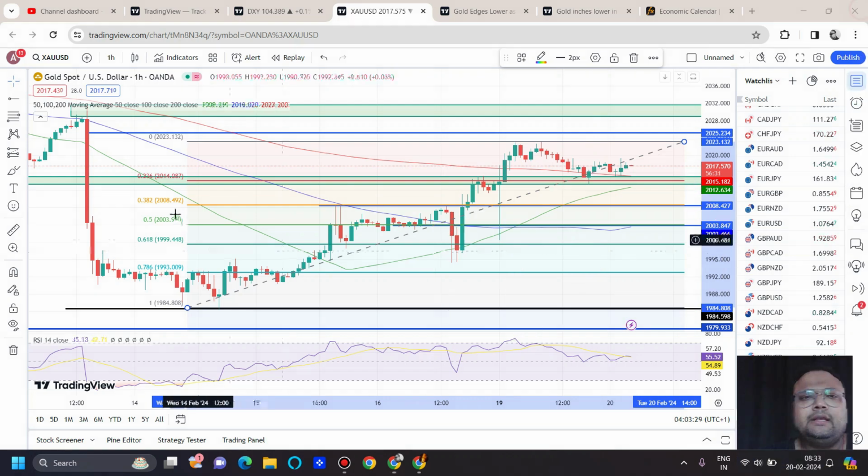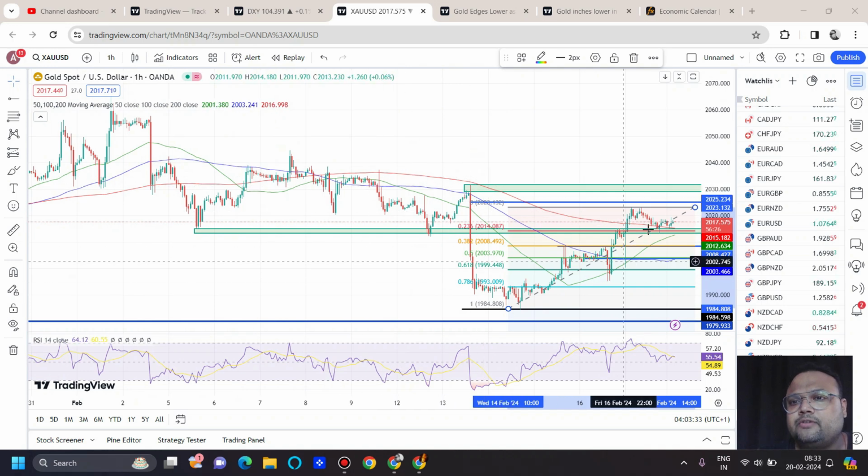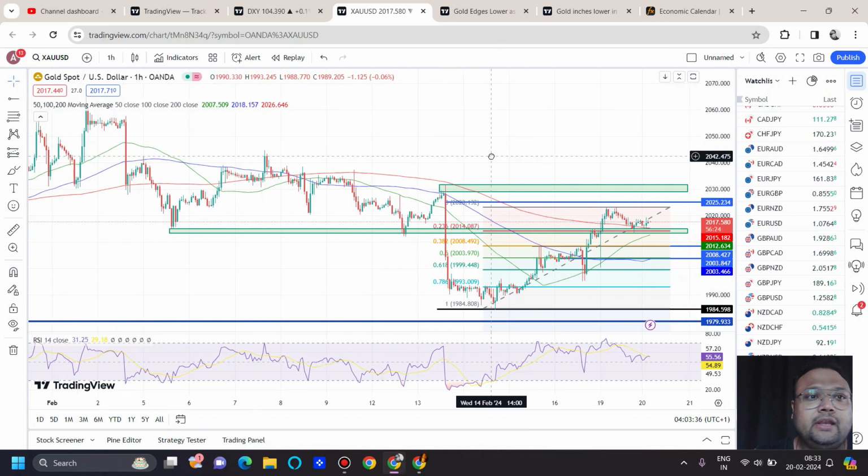And again, I'm repeating that there is a possibility of a trend reversal, because the structure of the market is slowly changing, but still we don't have any confirmation yet.